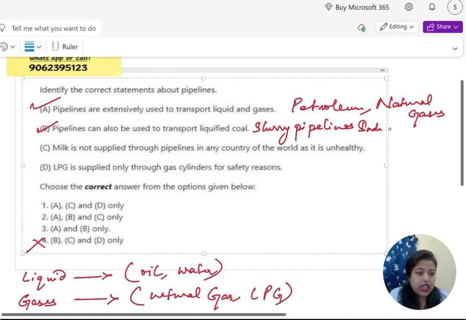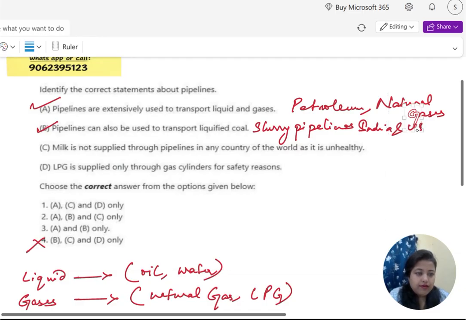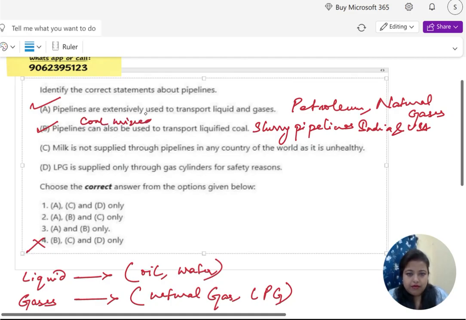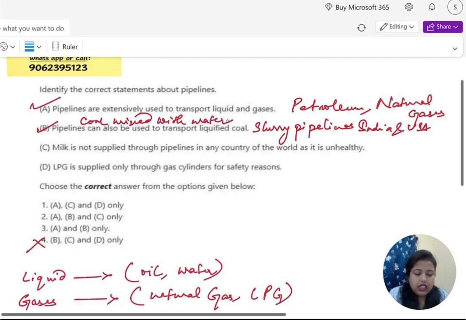Clear? B is correct, and over here we have got no B, so we can eliminate that, and we have got B over here.